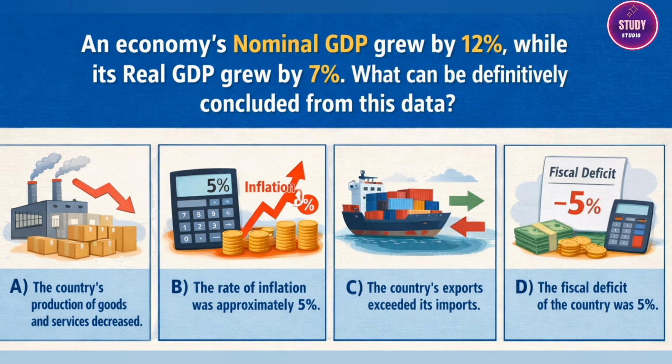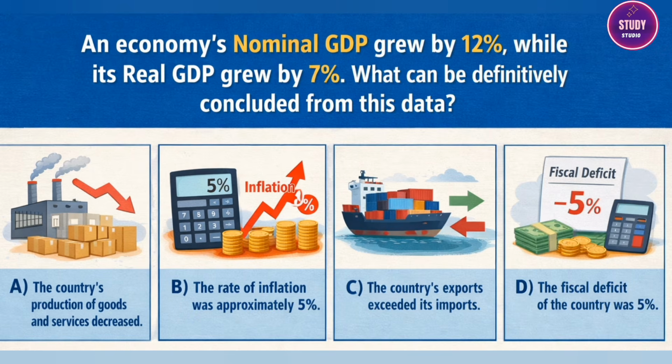Question: An economy's nominal GDP grew by 12% in a fiscal year, while its real GDP grew by 7%. What can be definitively concluded from this data? A. The country's production of goods and services decreased. B. The rate of inflation was approximately 5%. C. The country's exports exceeded its imports. D. The fiscal deficit of the country was 5%.